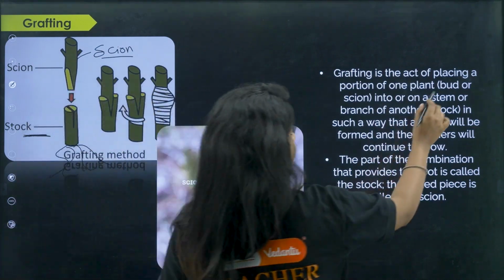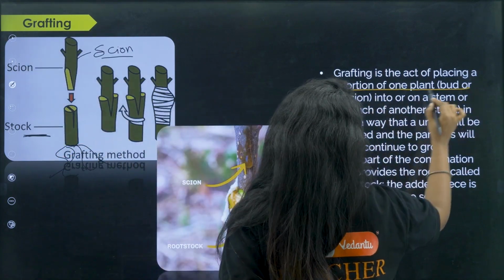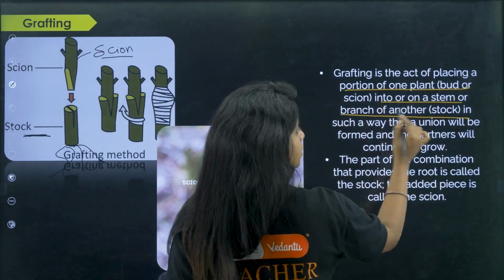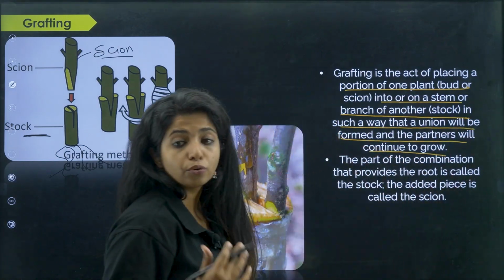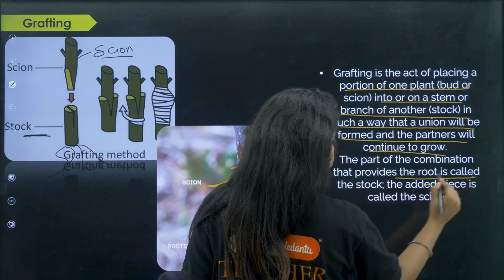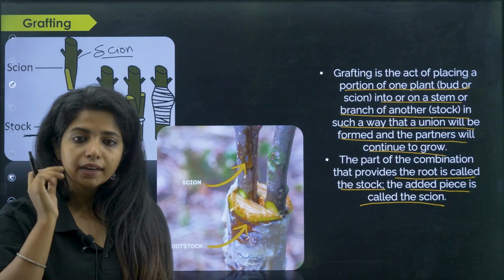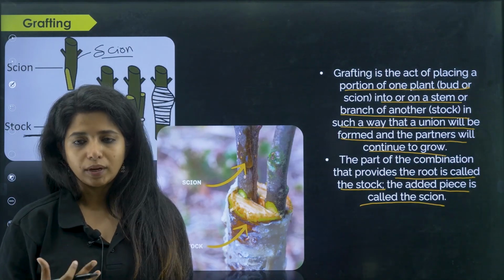So grafting is an act of placing what? A portion of one plant, bud or scion, into or on a stem or branch of another, such as the stock, in such a way that a union will be formed and the partners will continue to grow together, my dear children. So the part of the combination that provides the root is known as stock. The added piece is known as the scion. Similarly, you can do it for rose and for other things as well.